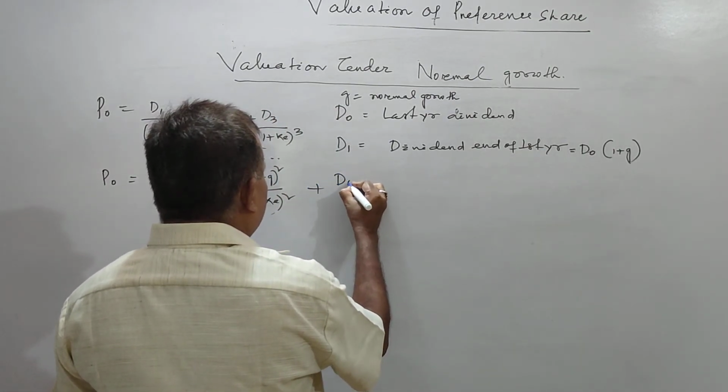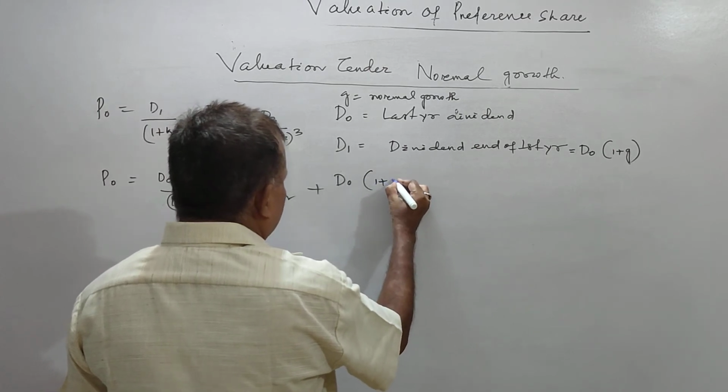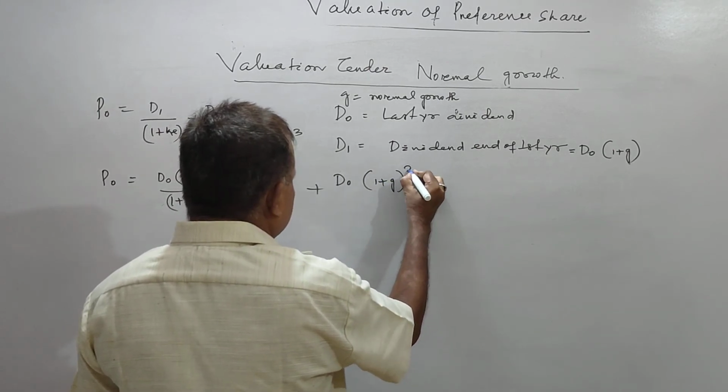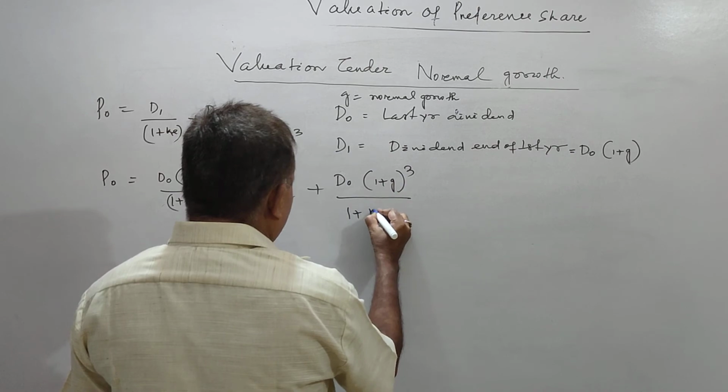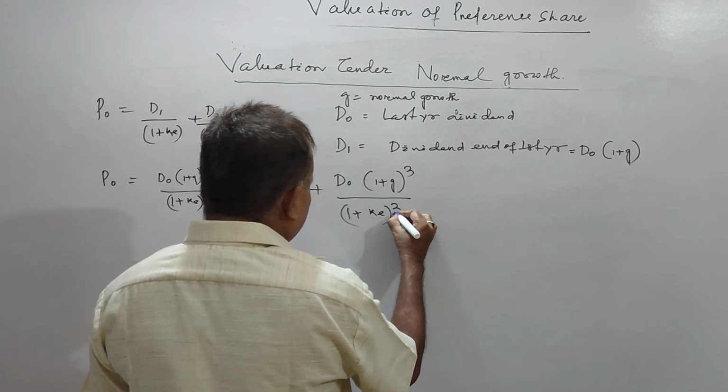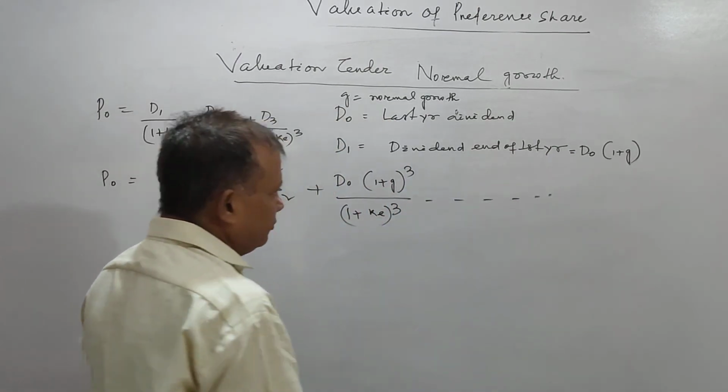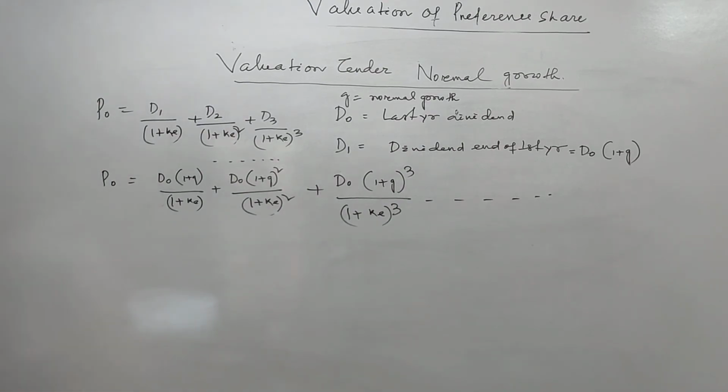फिर ये आपका D0, D0 into 1 plus G, D0 into 1 plus G cube, 1 plus KE cube. It will continue forever.